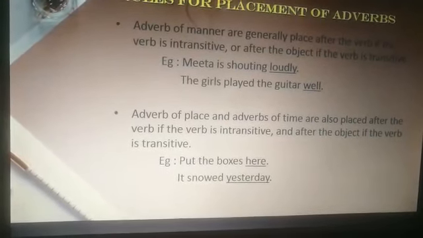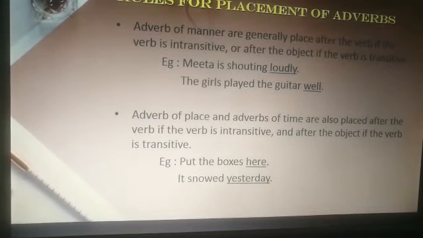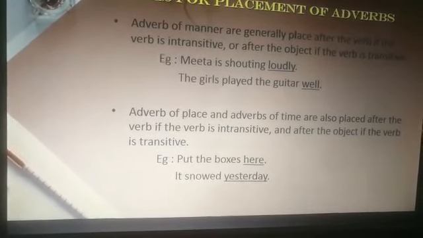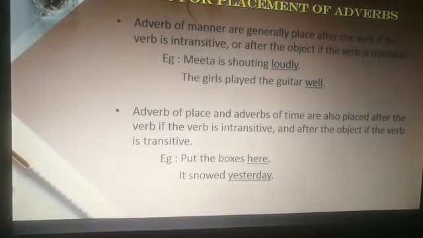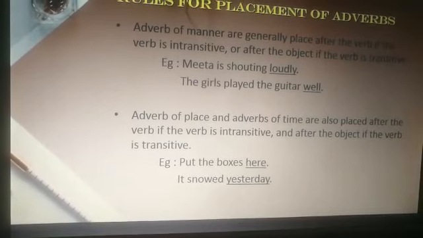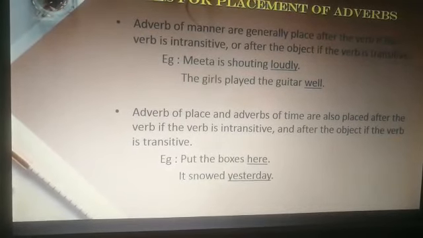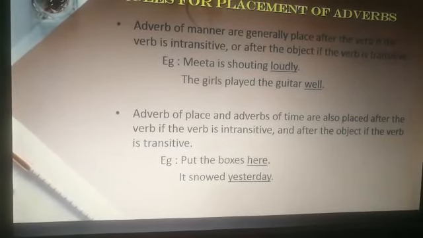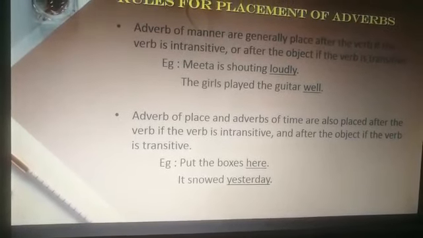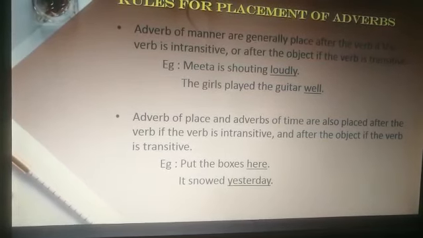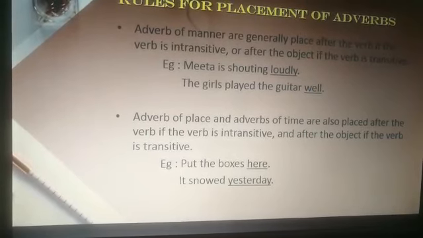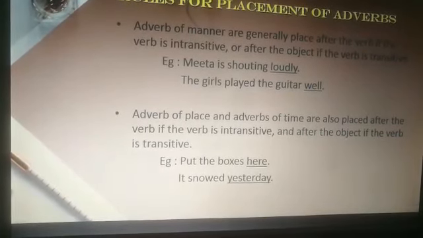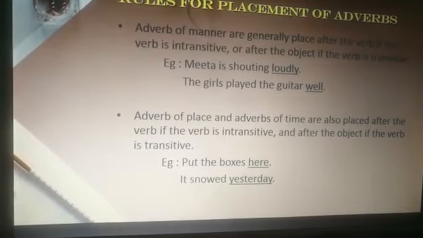You can see here is placed after the object, the boxes. The second sentence, it snowed yesterday. Here, yesterday is placed after the verb snowed. So, if a verb is intransitive, the adverb is placed after the verb, and if a verb is transitive, then the adverb is placed after the object.